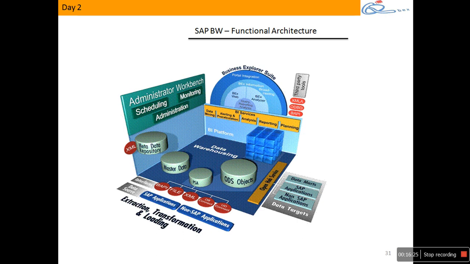Okay, but look at this one. This is shown as a cube, which is a multi-dimensional object. Where PSA, master data or ODS are like normal tables, this is a multi-dimensional object. Okay, good. Now look at this.